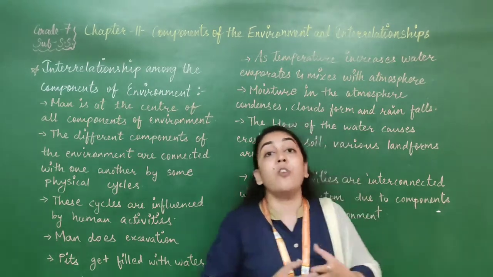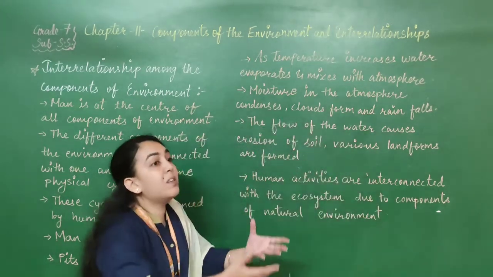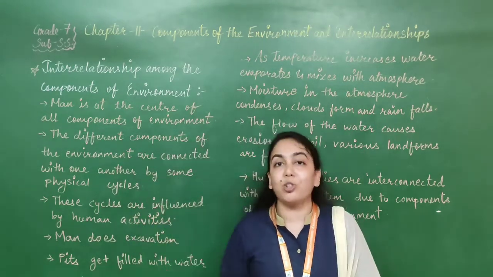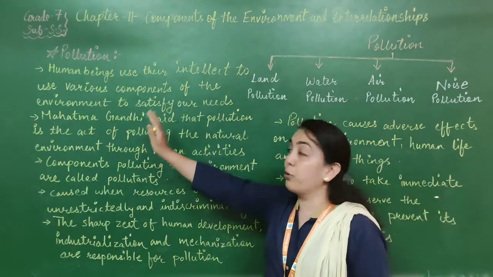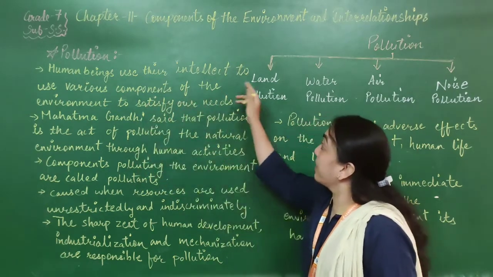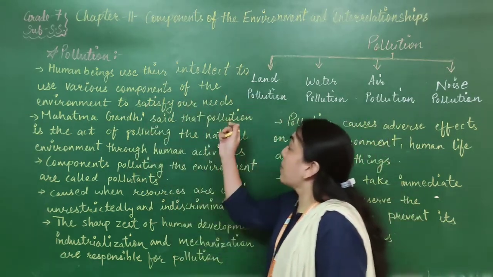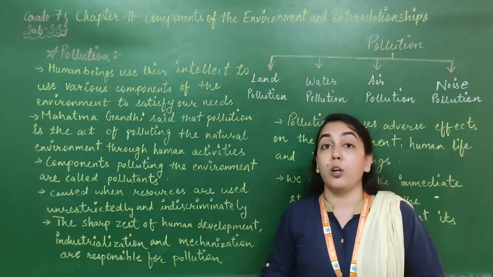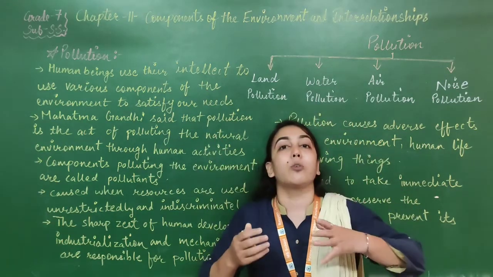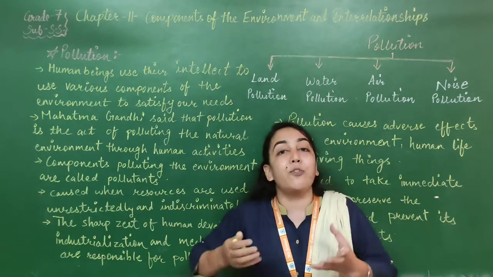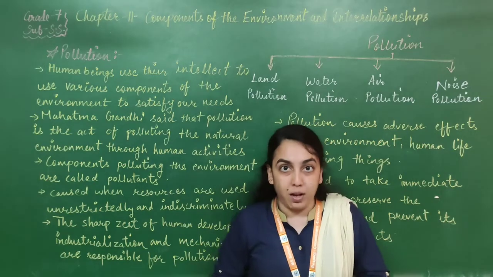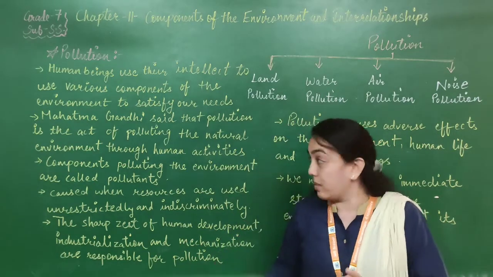Pollution. So now we are going to learn about the disturbance which is created by human activities only, that is pollution. So our next topic is pollution. Human beings use their intellect to use various components of the environment to satisfy our needs. We human beings are using our intelligence, our common sense, and the various components which are given to us by the environment just to satisfy our needs.